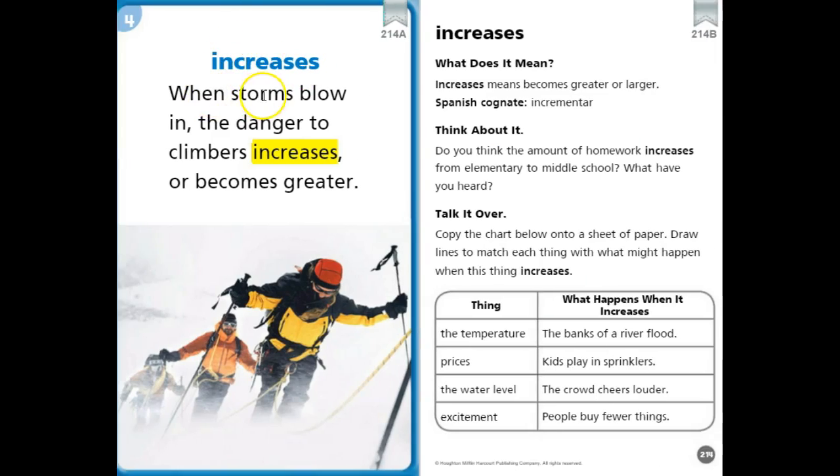Increases. When storms blow in, the danger to climbers increases or becomes greater. Increases becomes greater or larger. Do you think the amount of homework increases from elementary to middle school? What have you heard? Look at the chart below. See if you can match each thing with what might happen when it increases.